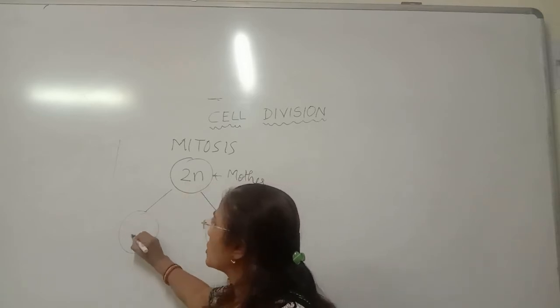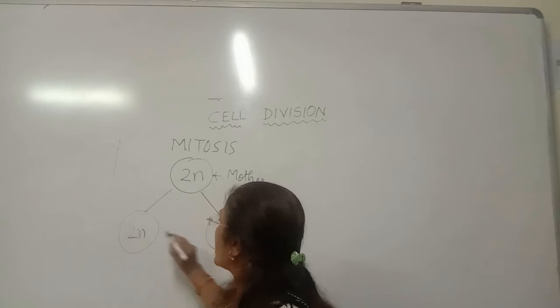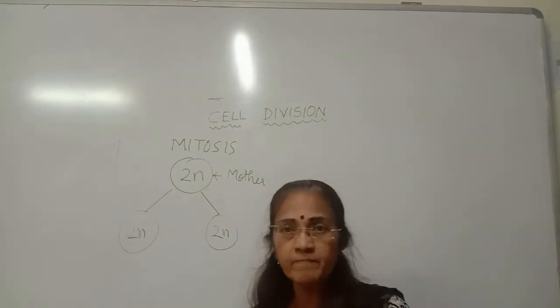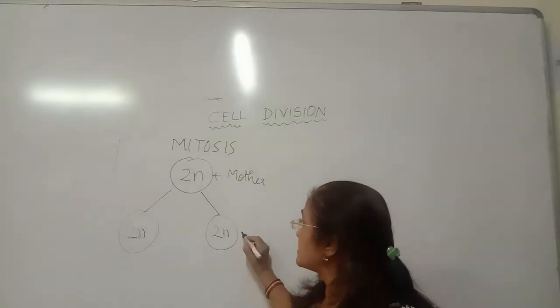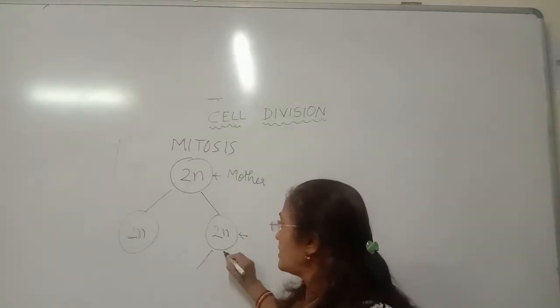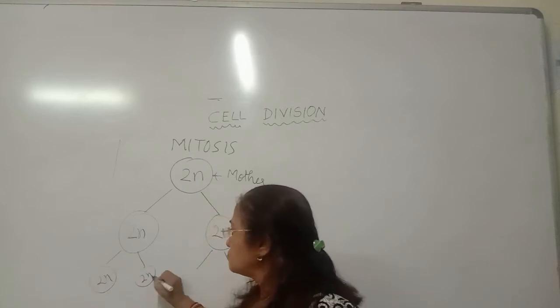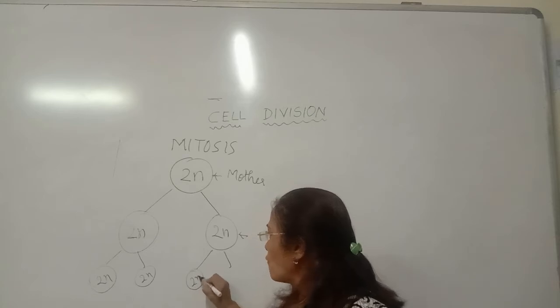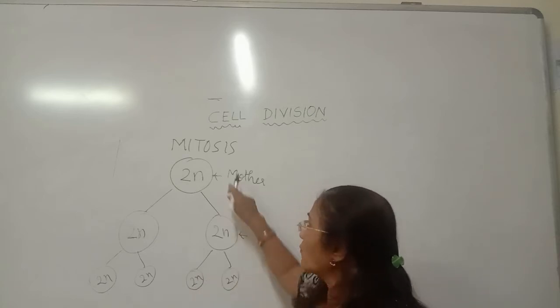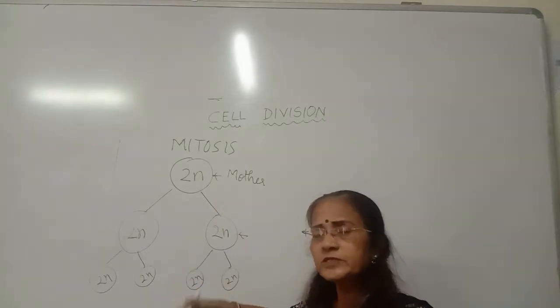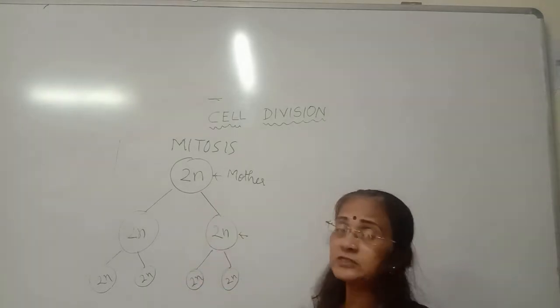This daughter cell is also going to have 2n number of chromosomes, that is, the same number of chromosomes is maintained. So, this will be dividing by the same mitotic cell division and is going to form another 2 cells, that is, total 4 cells will be formed. So, from one original cell we are having 4. So, this process continues. This is mitosis cell division.